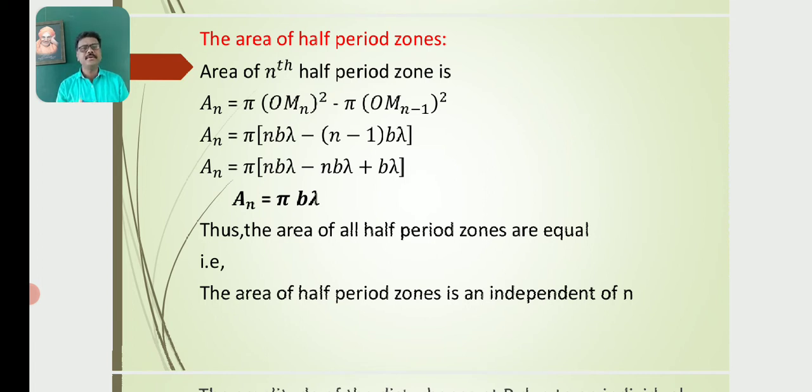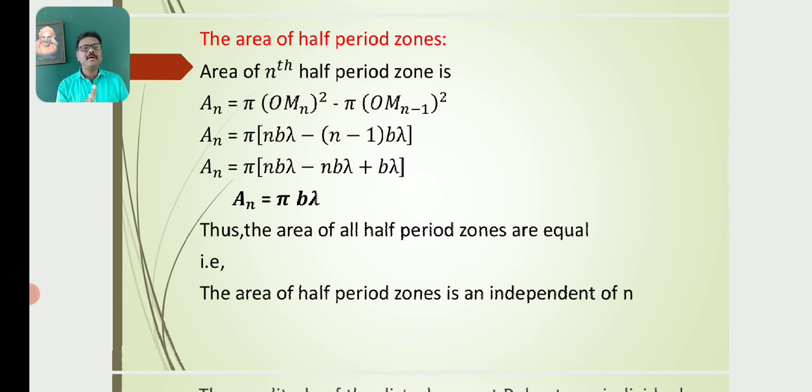Then An is equal to pi into nb lambda minus nb lambda plus b lambda. Then An is equal to pi b lambda. So this is the expression for the area of half-period zones. From this expression we conclude that the areas of all half-period zones are equal.